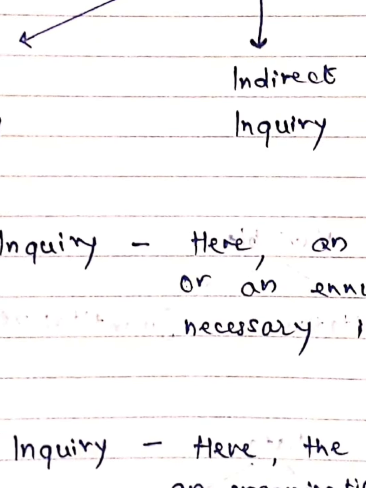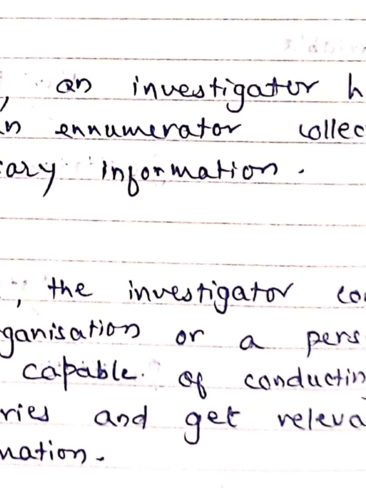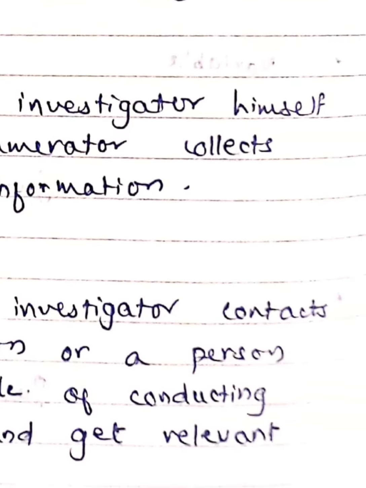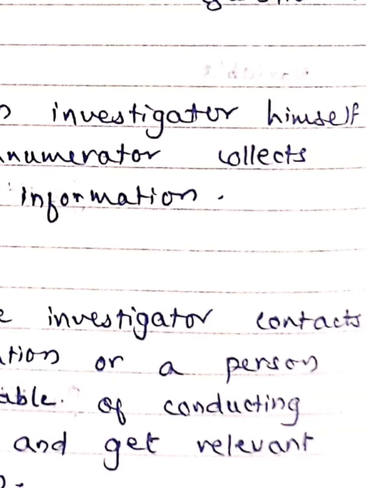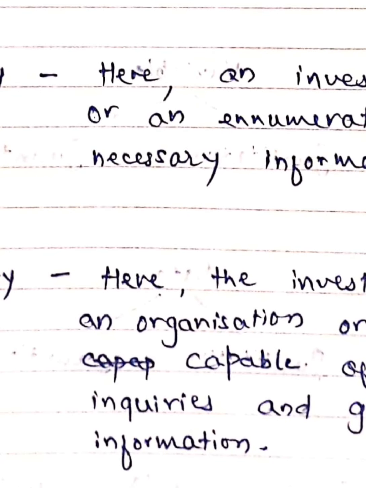Then indirect inquiry. In indirect inquiry, the investigator contacts an organization or a person capable of conducting inquiries and gets the relevant information.